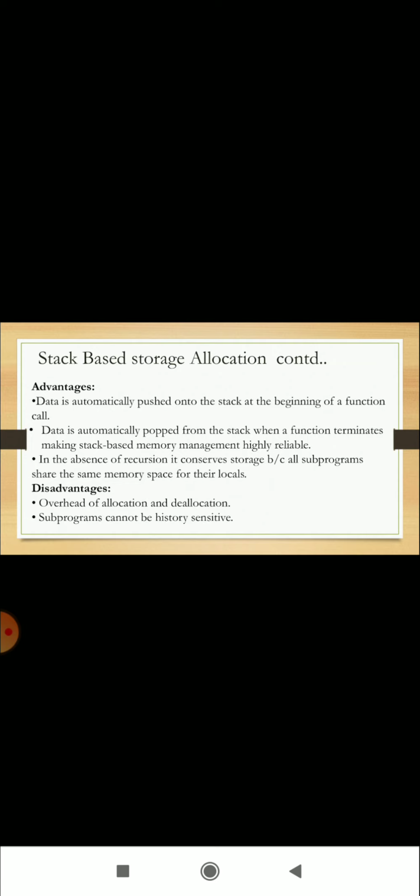What are the advantages of stack-based storage allocation? Data is automatically pushed onto the stack at the beginning of a function call. Data is automatically popped from the stack when a function terminates, making stack-based memory management highly reliable. In the absence of recursion, it conserves storage. All subprograms share the same memory space for their locals. Disadvantage: overhead of allocation and reallocation. Subprograms cannot be history sensitive.